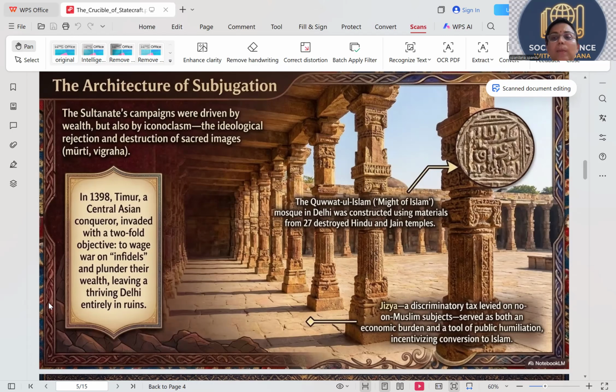Jizya. There is a very important tax called jizya, a discriminatory tax levied on non-Muslim subjects, which served both as an economic burden and a tool of public humiliation, incentivizing conversion to Islam. It was a tax that non-Muslims had to pay if they wanted to remain in their own religion. It is like you need to pay for your very existence. It's a completely insensitive tax which was levied on people.